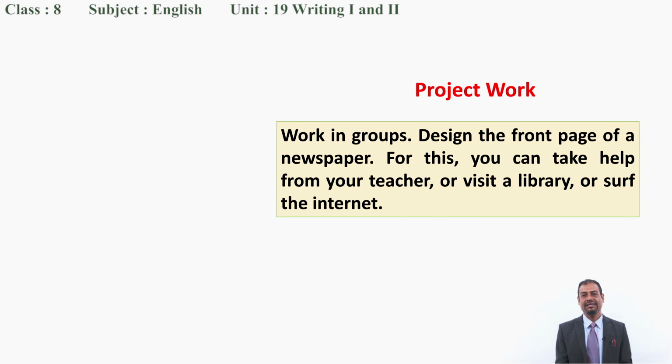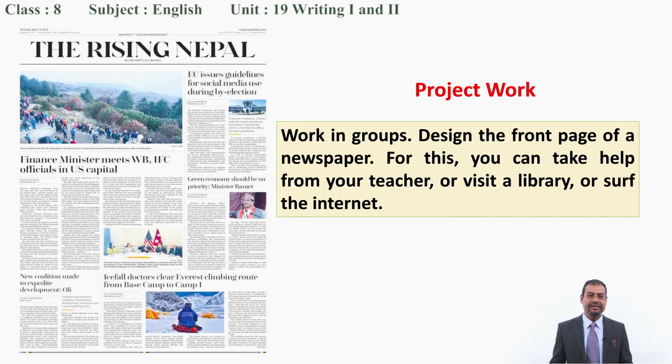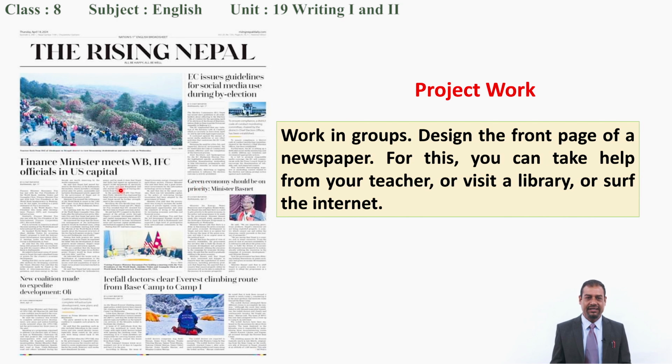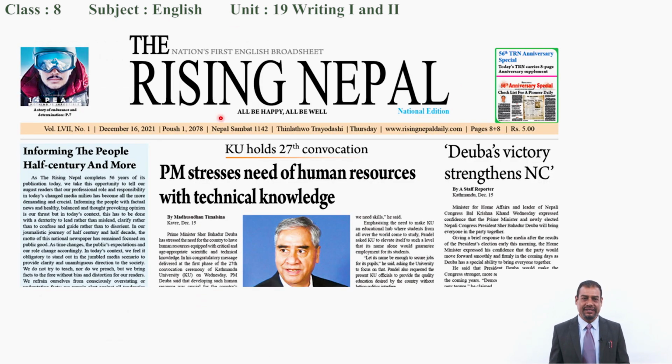Now you can see an example of the front page of a newspaper. See, the Rising Nepal. Here you can find the most important news printed, let's say, on the first page of the newspaper. I would like to show you what things can be there. For example, you can see here the nation's first English broadsheet. It means that a media house can keep any slogan or motto, and they can keep advertisements also. It is their format.